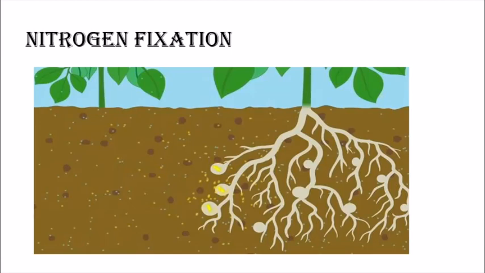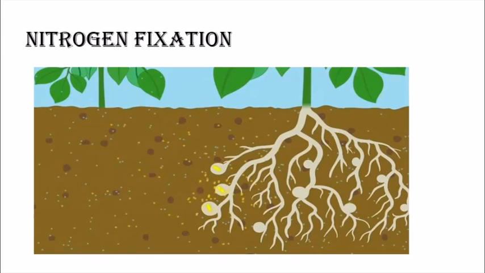Another part is nitrogen fixation. Now some microorganisms fix the atmospheric nitrogen for the plant, and they are present in the form of nodules in the plant, one of which is rhizobium. You will find that in leguminous plants, in the roots, there are small round nodules. Inside the nodules, the rhizobium microorganism is present. Rhizobium microorganisms are useful because the plant cannot take gaseous nitrogen from the air.